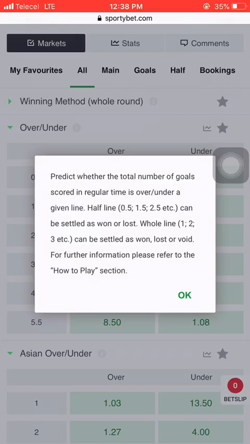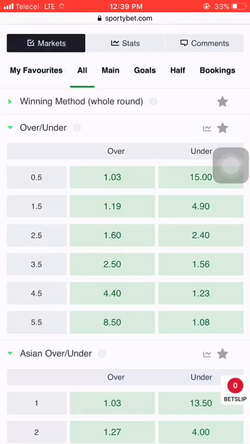Predict whether the total number of goals scored in regular time is over or under a given line. Half line, 0.5, 1.5, 2.5, etc. can be settled as won or lost. Whole line 1, 2, 3, etc. can be settled as won, lost, or void. For further information, refer to the how to play section.